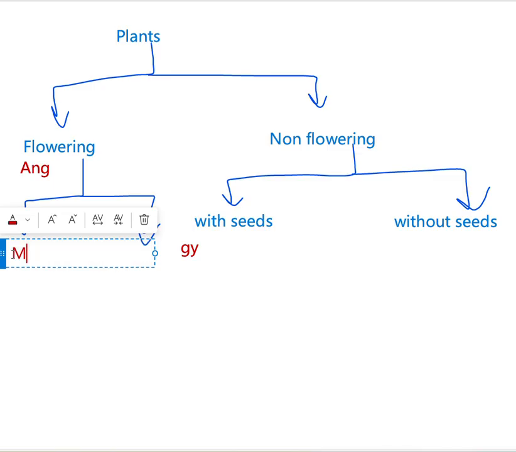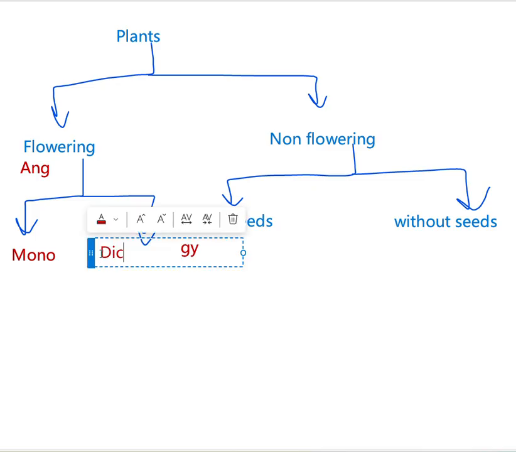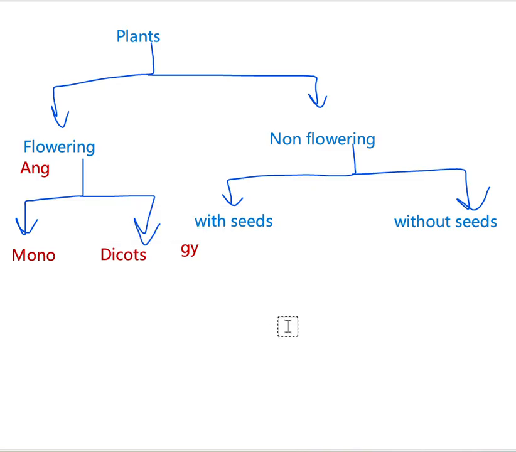I'm writing the short forms, but if you are writing the mind map, don't write the short forms, write the full form. Otherwise, it will be difficult for you to find those things when you refer to them again.